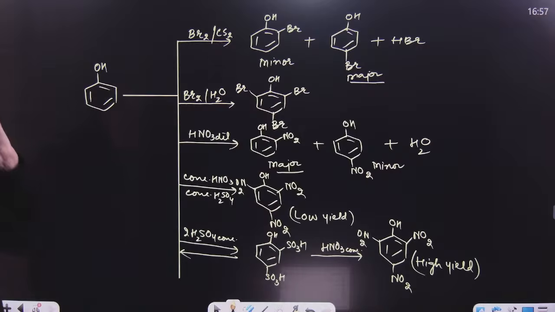Okay. After this, we have a few more reactions of phenol. Let's do those reactions as well. Have a look. This is phenol.